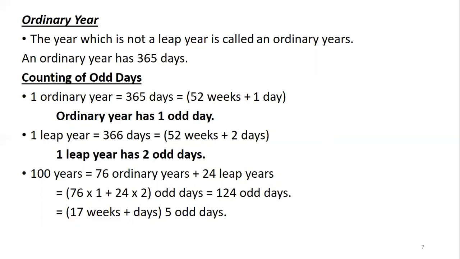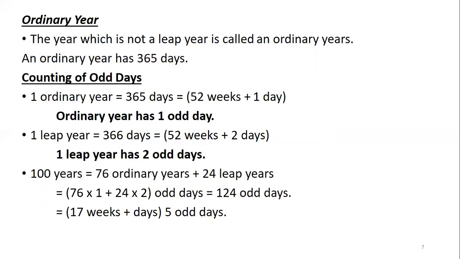Starting from 4, 8, 12, 16, 20, 24, 28, like that it goes on, up to 88, 92, 96 are leap years. Whereas 100 is not a leap year, because the 100th year is a century year, so we have to divide it by 400. So the 100th year is an ordinary year, whereas the 400th year is a leap year.